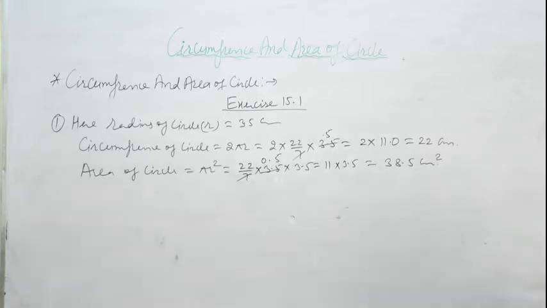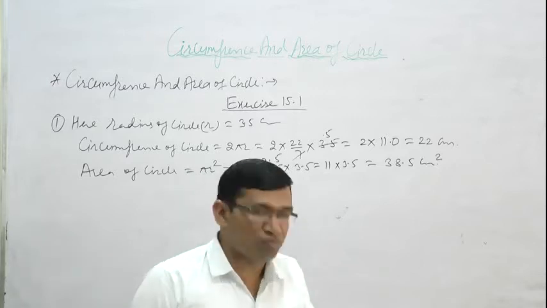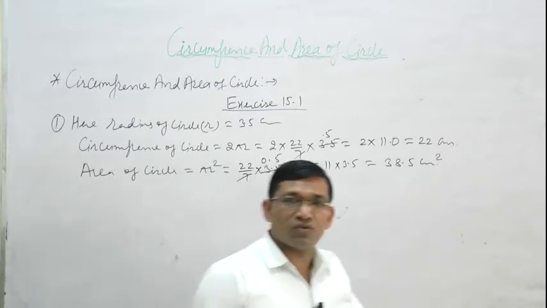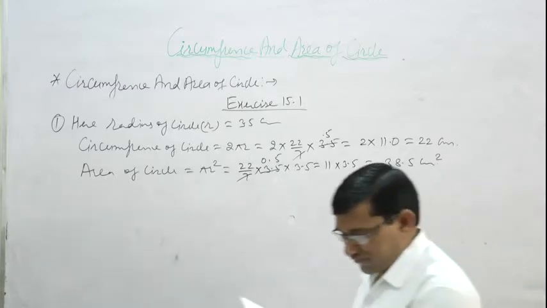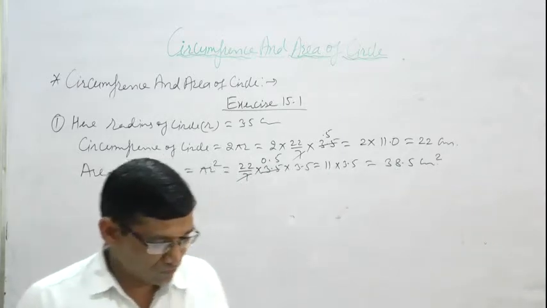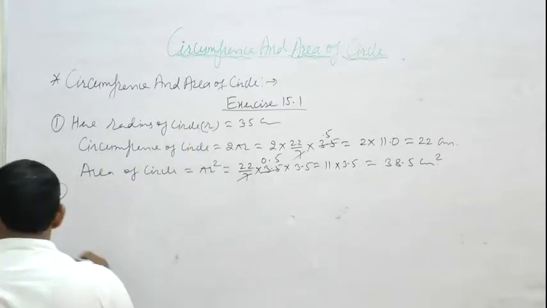Then question number 2: the circumference of a circle is 44 centimeter. Find the area of the circle. So first we use the circumference of the circle, 2 pi r is equal to 44. r is equal to 44 divided by 2 pi. By using this, first you find out r and then the area of the circle. So this is a simple question, you can easily solve.